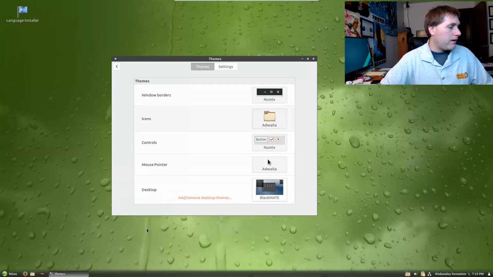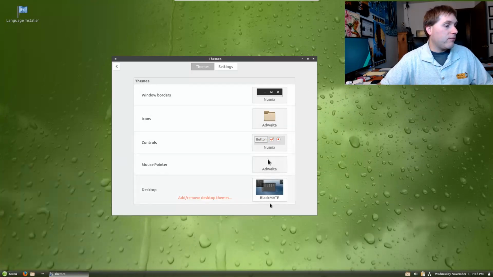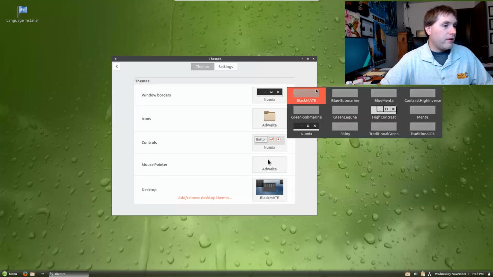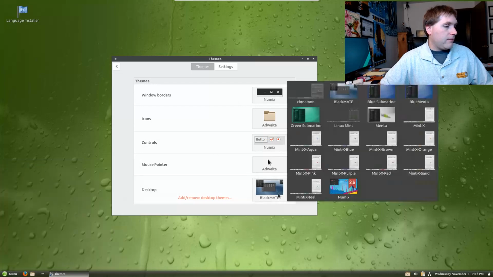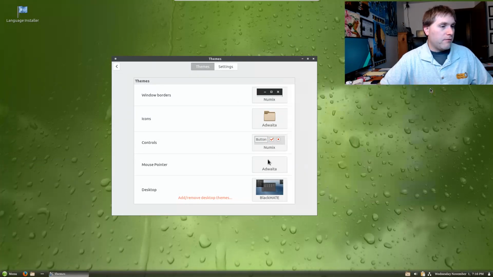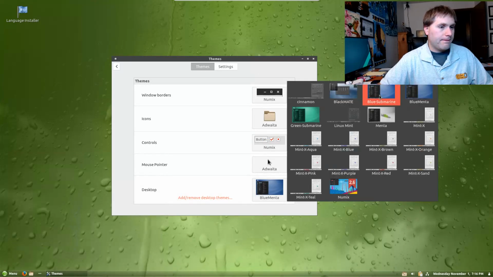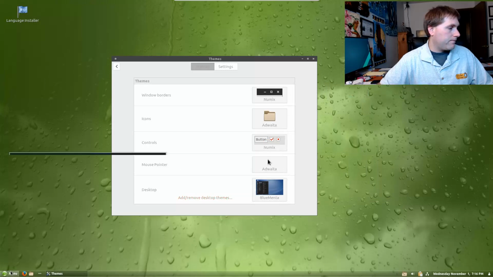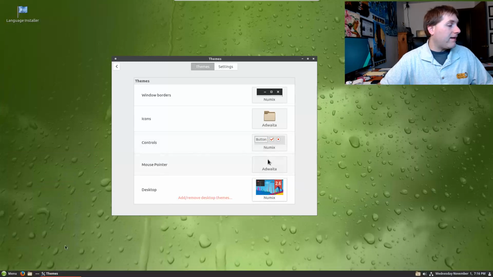We have a black Mate theme. I like that you get that menu transparency. That's pretty cool. I wonder what that would look like if we go with the black Mate everywhere. The only thing I'm seeing is this little bit of the white sticking out the bottom there, like it doesn't render itself quite as nice. Oh, that's all right though. There's a blue submarine. So not a lot surprising in the themes.